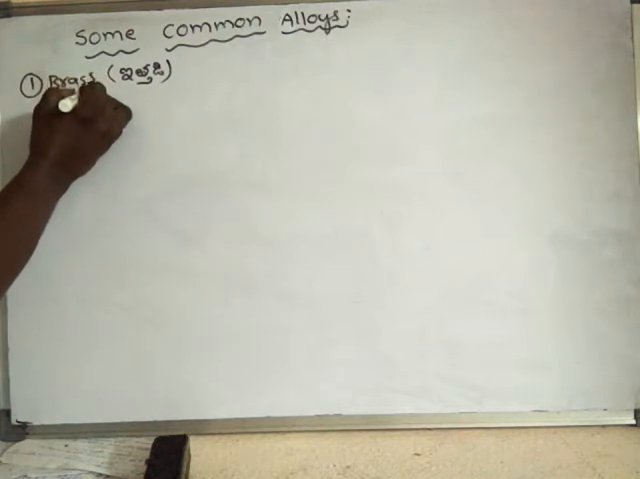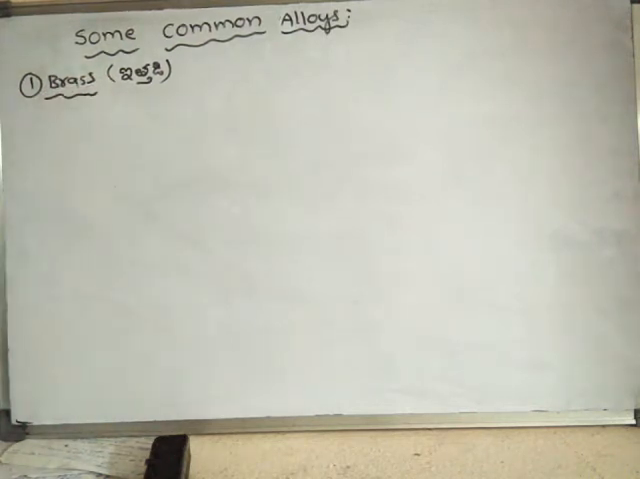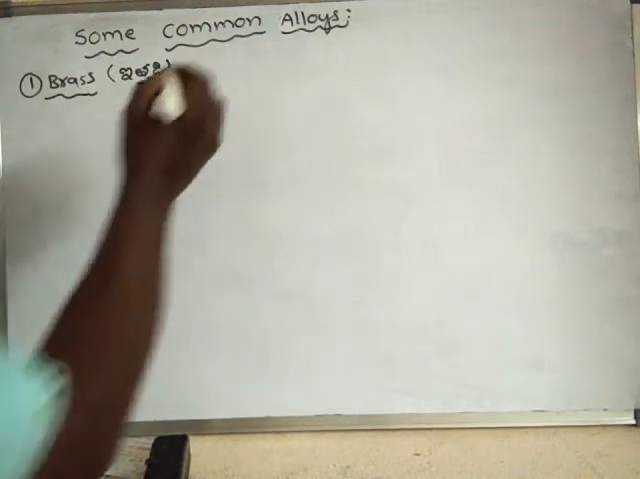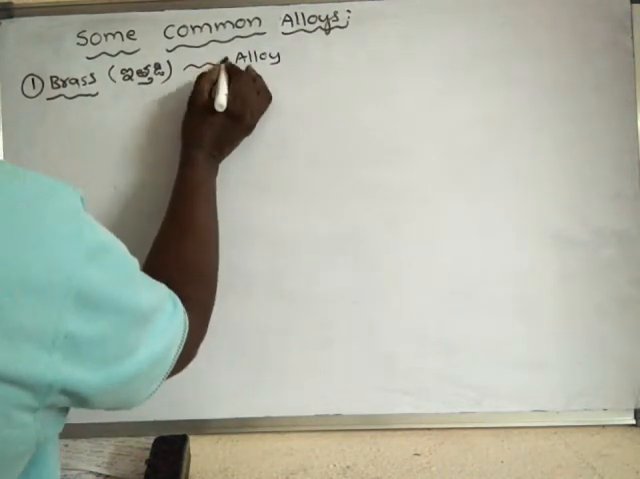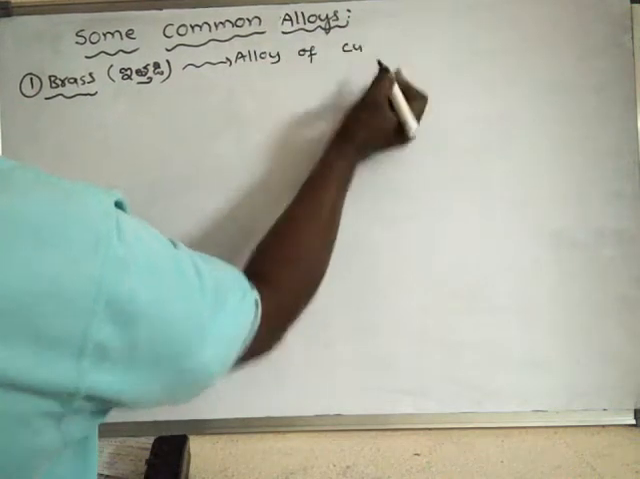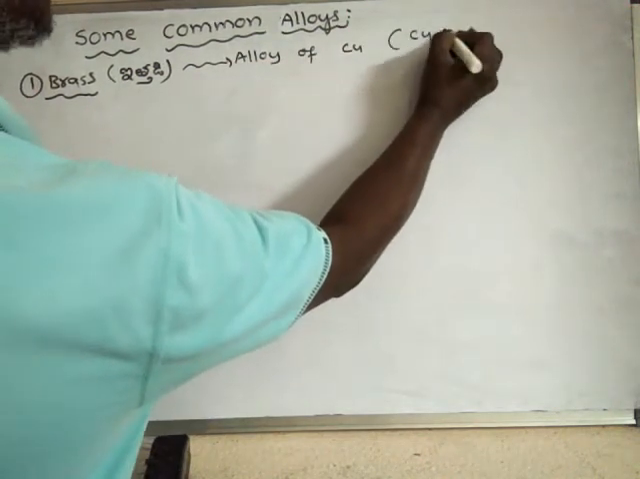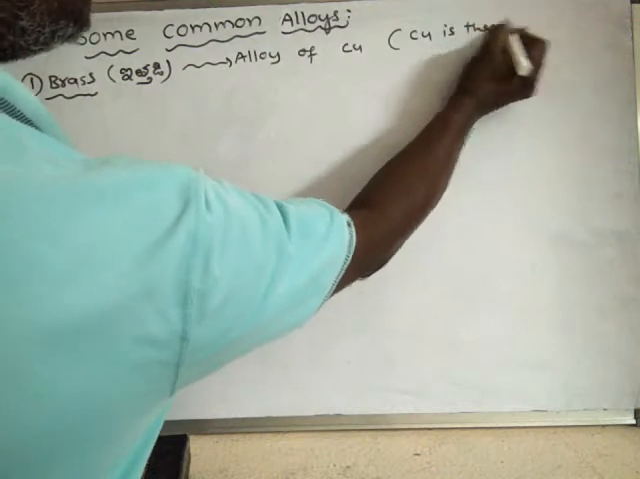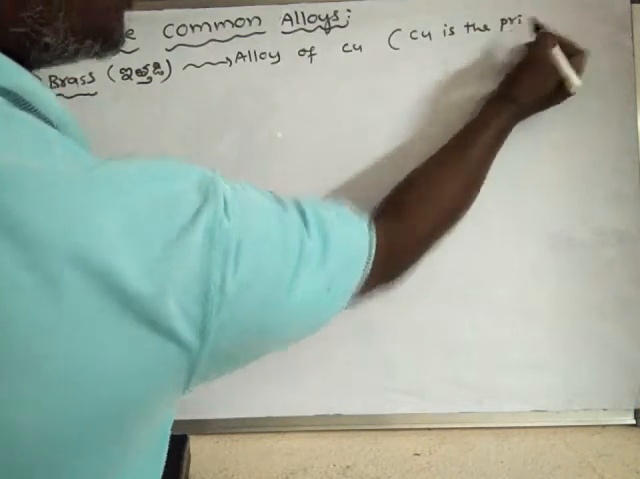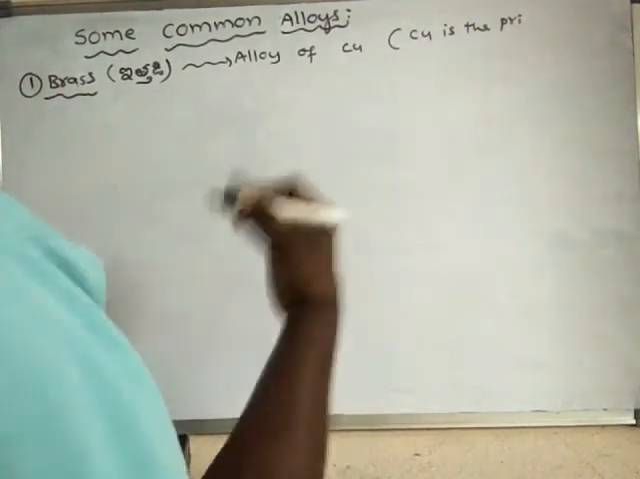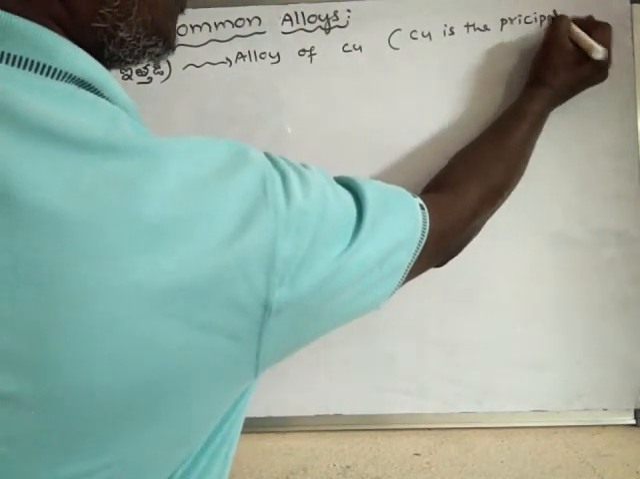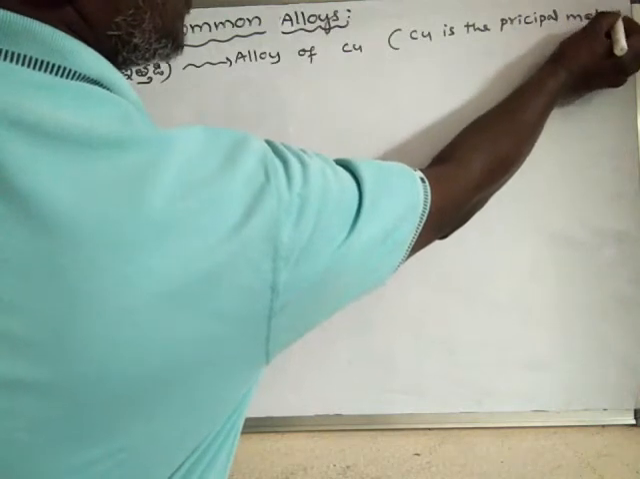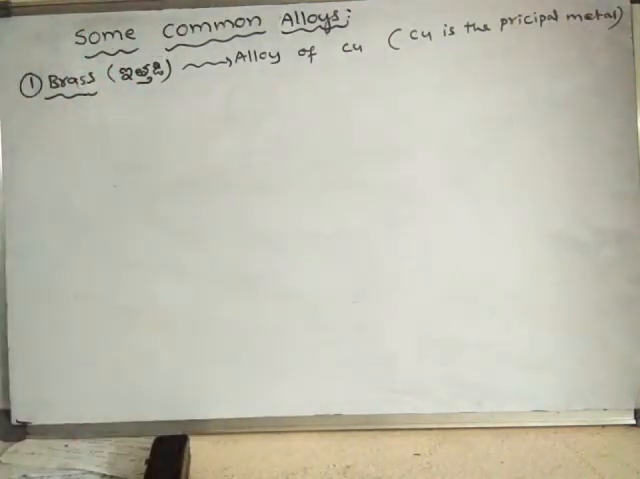It's a brass. It is an alloy. So this is an alloy of copper, because copper is the principal metal. That means the major metal, the important metal, or it is present in more amount, in the alloy brass.